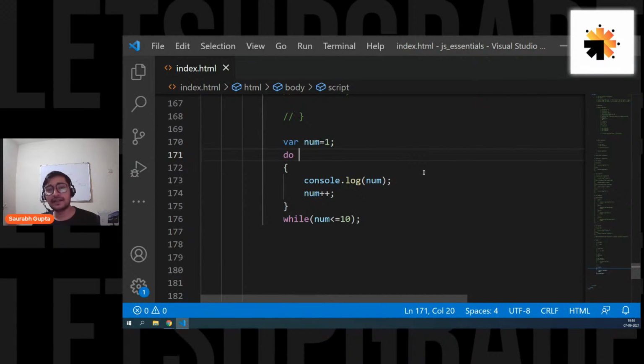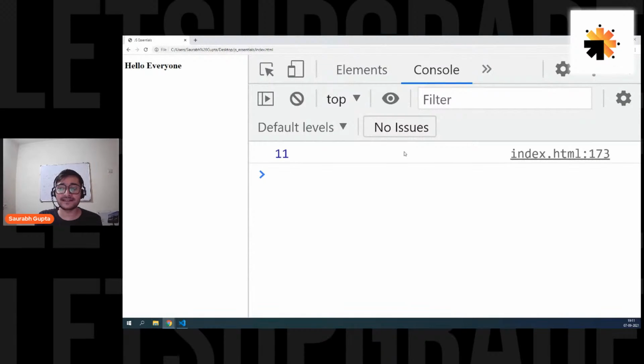Now, the first difference you saw in the syntax. In a while loop, you write the condition first. In a do while loop, you write the condition at the end. What is the main difference? Let's see. What if I make my num 11? Now I can see that for the first time only the condition is wrong. Num is 11 and my condition is num is less than equal to 10. That means for the first time the condition is wrong. But still, a do while loop executes the code at least once.